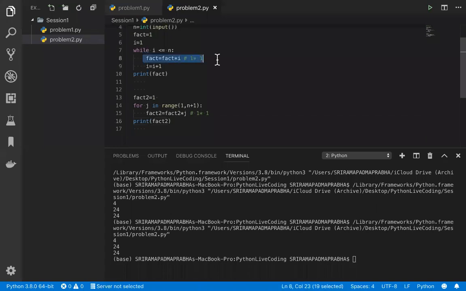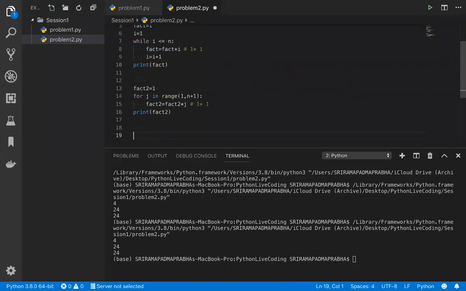Tomorrow, whenever someone asks you to write a factorial number, it should always be like this: fact is equal to fact into i, and the value should be incremented. So basically we write like this, right? 1, 2, 3, the value is like 1 plus 2. So we multiply here, not plus actually. Star is there, 1 into 2 and 2 into 3 and 3 into 4, and the output which comes into 5. So it will go 1 into 2 into 3 into 4 into 5. The value will come like this, right?